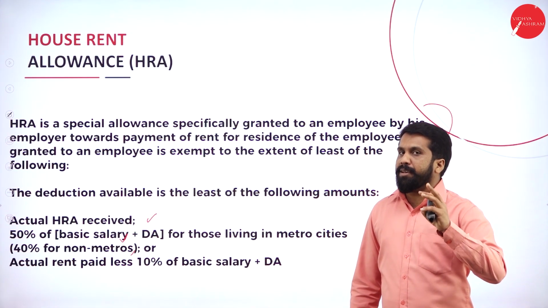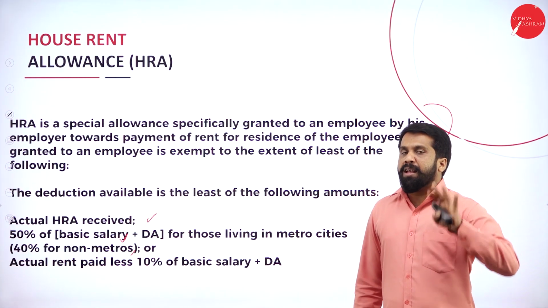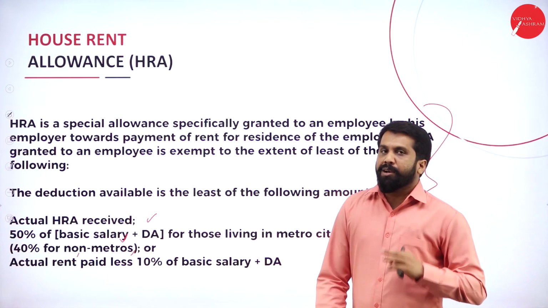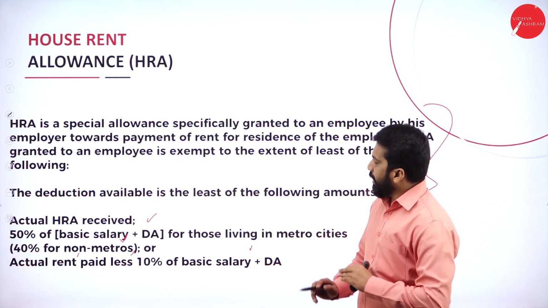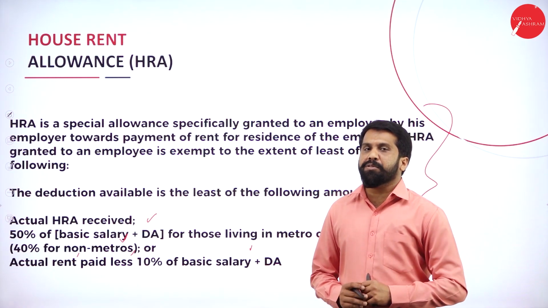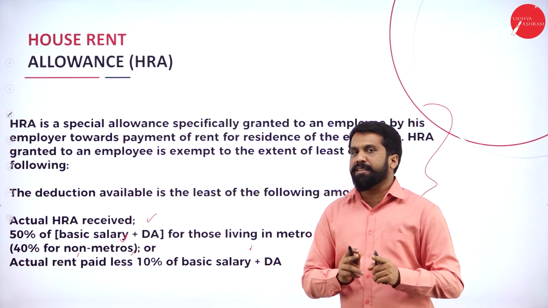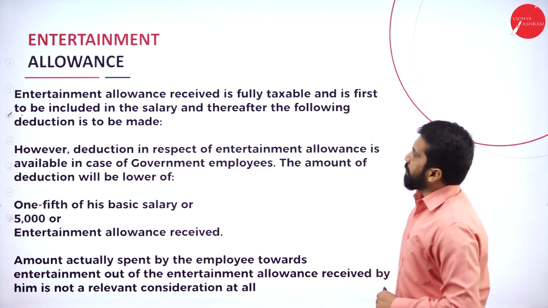Remember, Chennai, Mumbai, Kolkata, Delhi, then 50% of salary. Other than these four cities, 40% of salary. What is it? 50%, 40%. What is the meaning of salary? Everything we will understand while doing the problem. Just understand what HRA is. Clear? Yes.